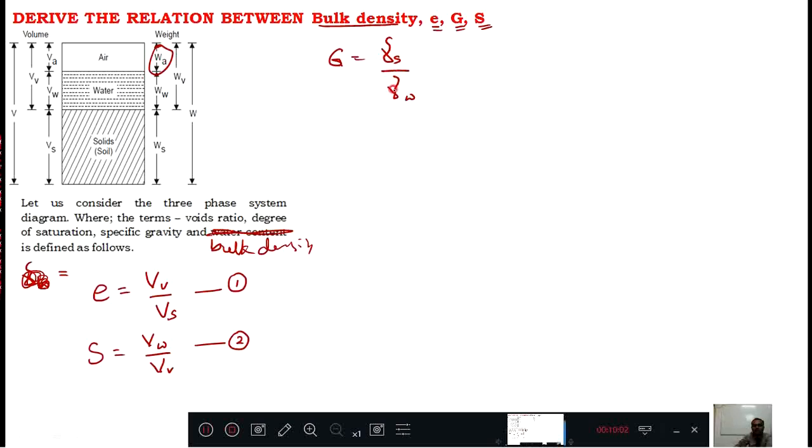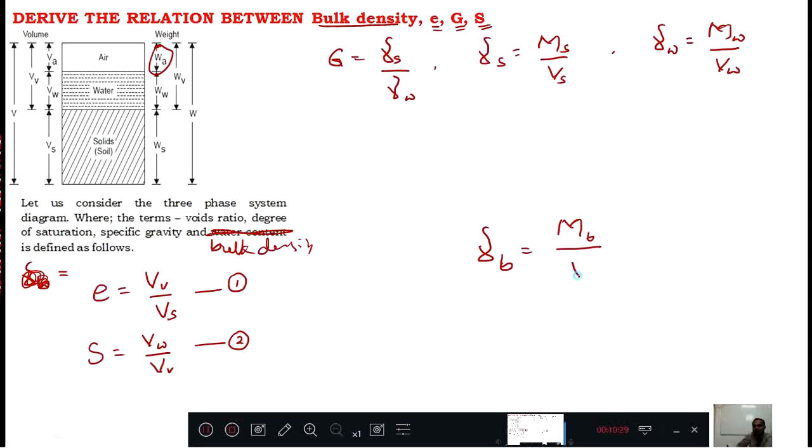Now again I will define gamma s equal to Ms by Vs, then gamma w equal to Mw by Vw. Then the rest: bulk density equal to mass of the bulk divided by total volume.